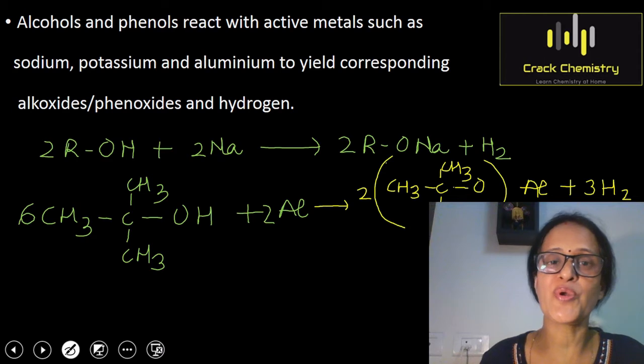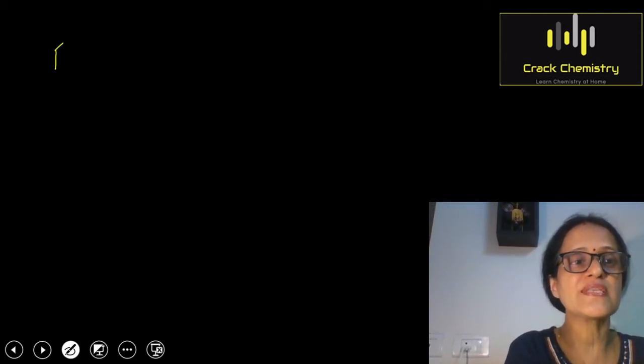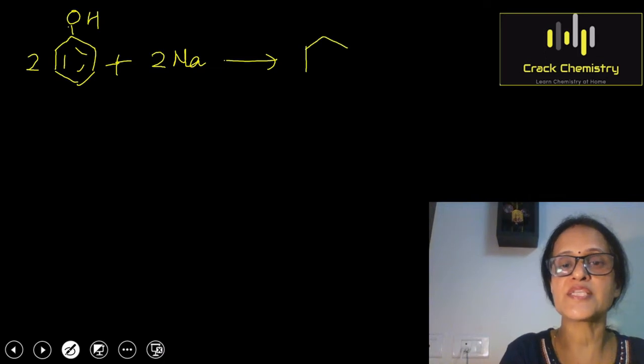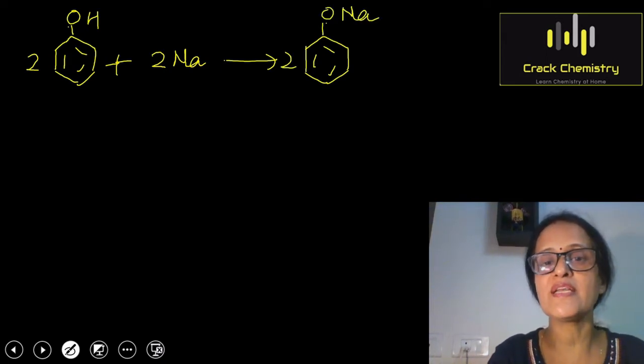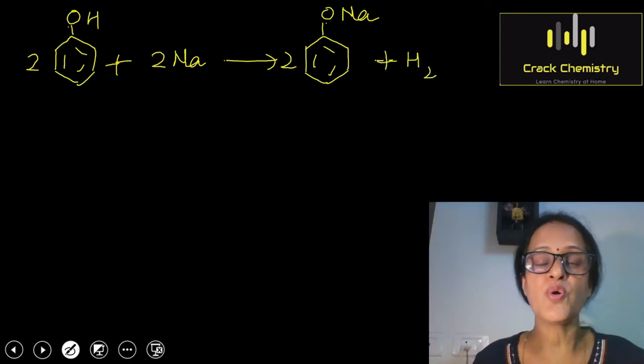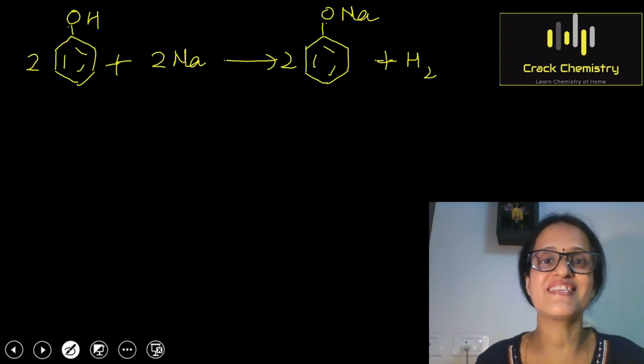I will show you a few more reactions. So here I'll show you the reaction of phenols with sodium. So phenol is C6H5OH. Phenol reacts with sodium and hydrogen gas is liberated again. So the product formed is C6H5ONa. The name of this product is sodium phenoxide, plus hydrogen gas is liberated again. These three reactions prove that alcohols and phenols are acidic in nature.